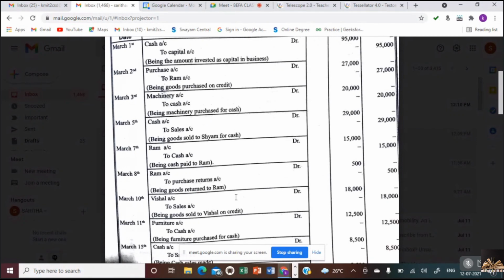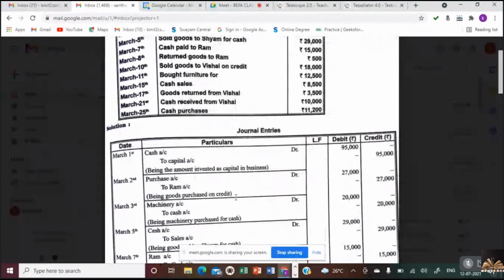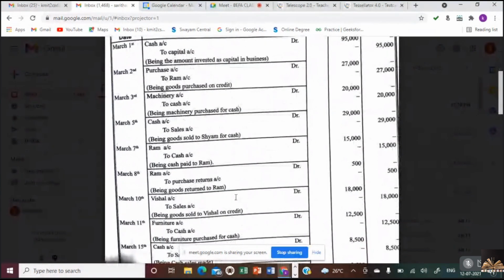Once you are acquainted with the problems, you will get acquainted with the formulas, rules, and the journal entries. So don't panic, don't get tensed. If you are not understanding anything, if it looks Greek and Latin, just first learn the rules to pass the journal entries. Then you can easily pass the entries and the questions that have been given. Is that clear? Now next, sold goods to Vishal on credit. As receiver is Vishal and it is on credit, we have taken Vishal account debtor to sales account. If it had been cash, what would be the entry?